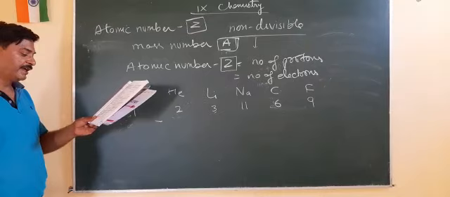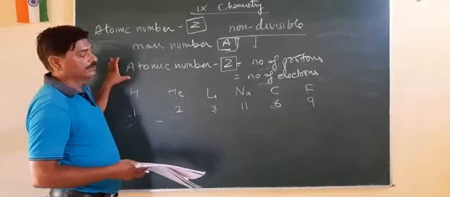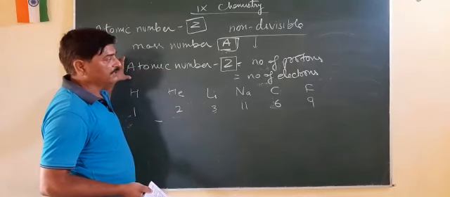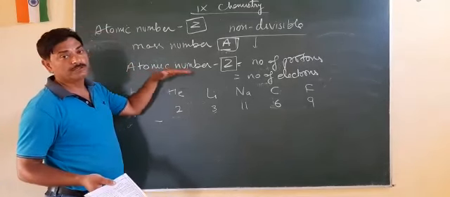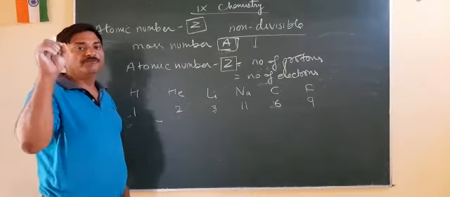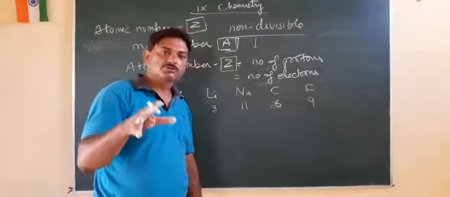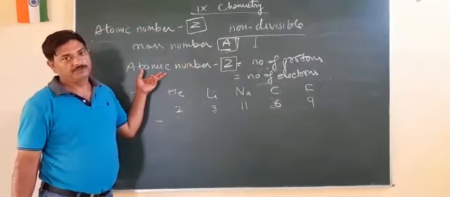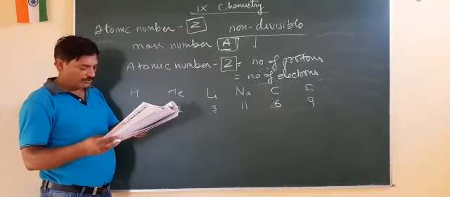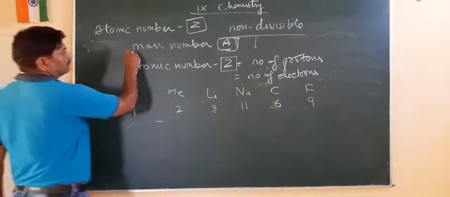It is believed that the chemical property of an element depends upon its atomic number. In which way an atom behaves all depends upon its atomic number. The position of the element in the periodic table is also defined on the basis of the atomic number. Now the next topic which we are going to do is mass number.